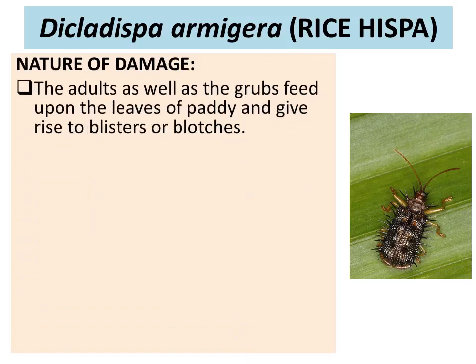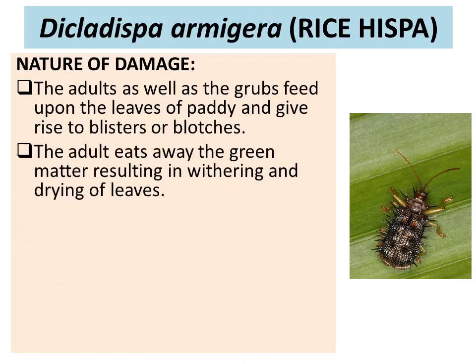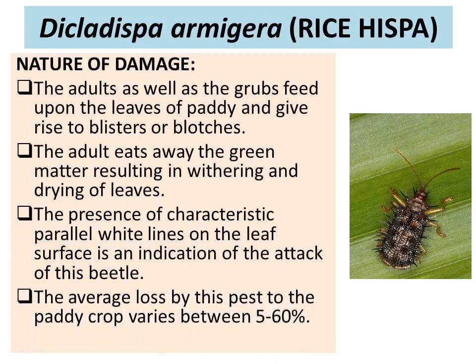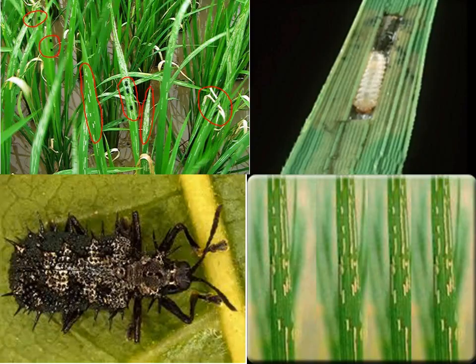Nature of damage: the adult as well as the grub feed on the leaves of paddy and give rise to blisters or blotches. The adult eats away the green matter, resulting in withering and drying of the leaf. The presence of characteristic parallel white lines on the leaf surface is an indication of the attack of this beetle. The average loss by the pest to the paddy crop varies between 5 to 60%. So this is how it looks, with a large number of spines, and these parallel lines are the indication of a crop infested by the hispa.